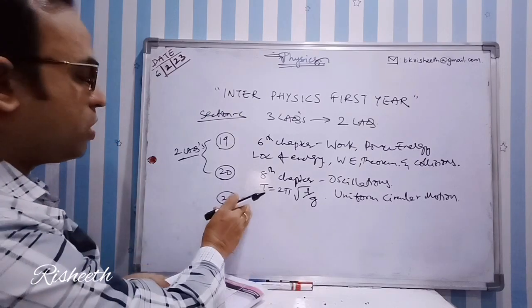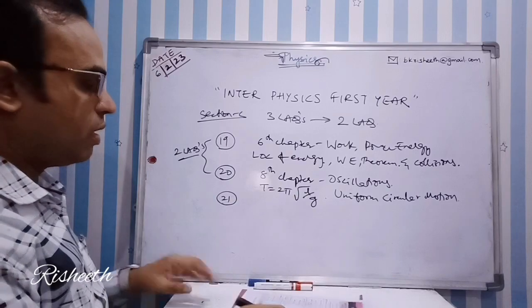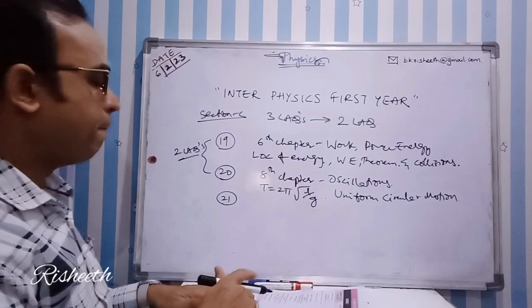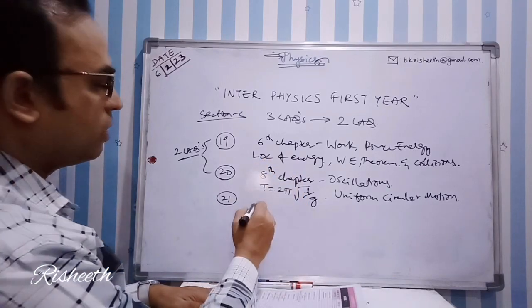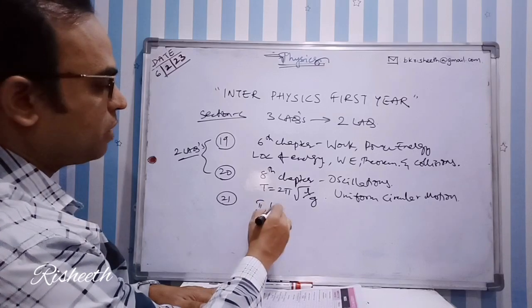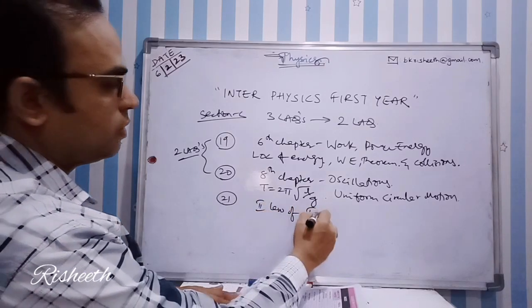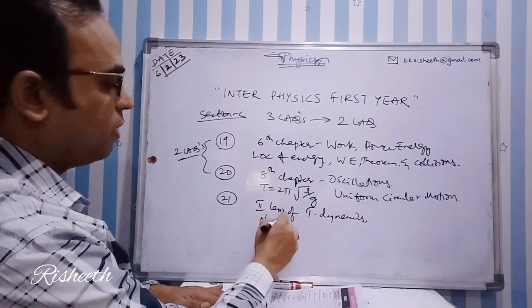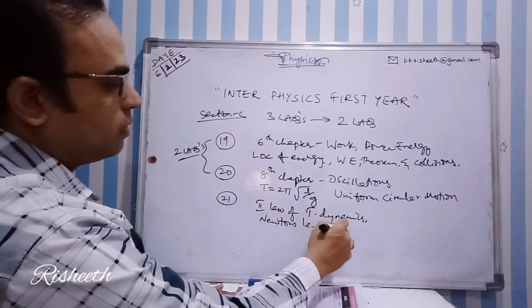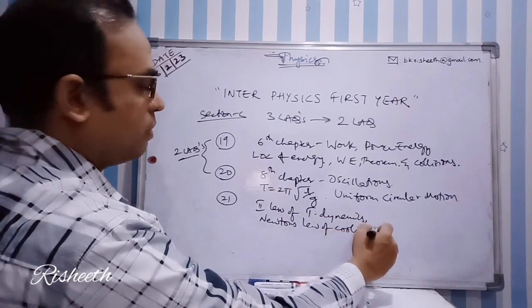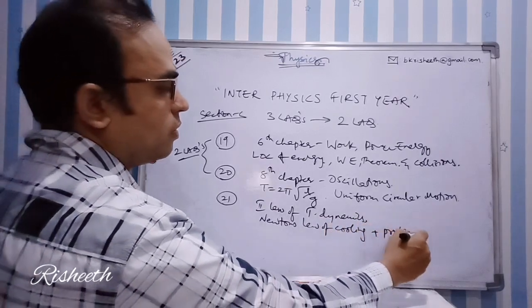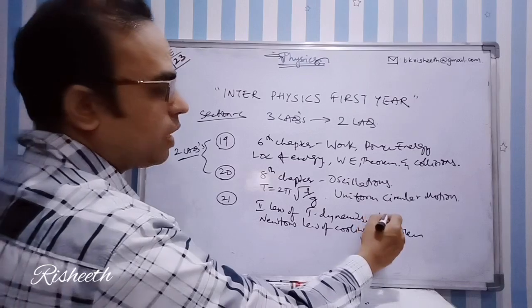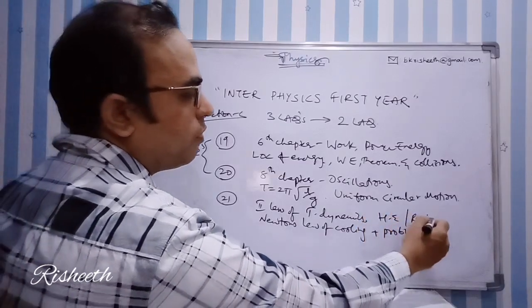So what are the important questions for the 21st question? I am saying according to priority: second law of thermodynamics, and Newton's law of cooling, plus problem as I said already. In second law of thermodynamics, you have heat engine and refrigerator differences.